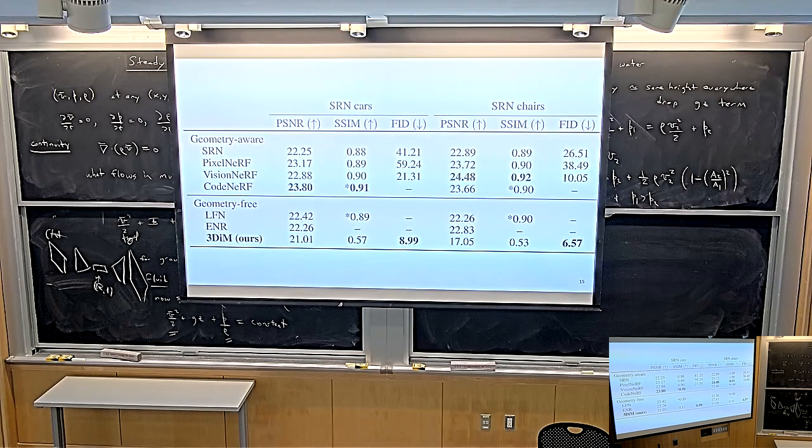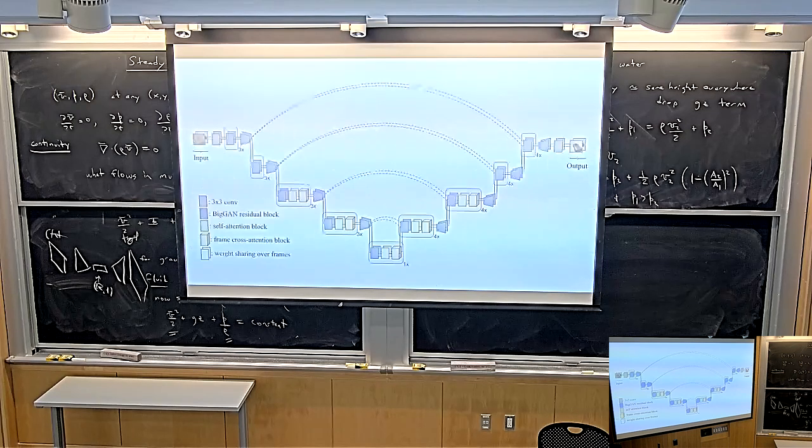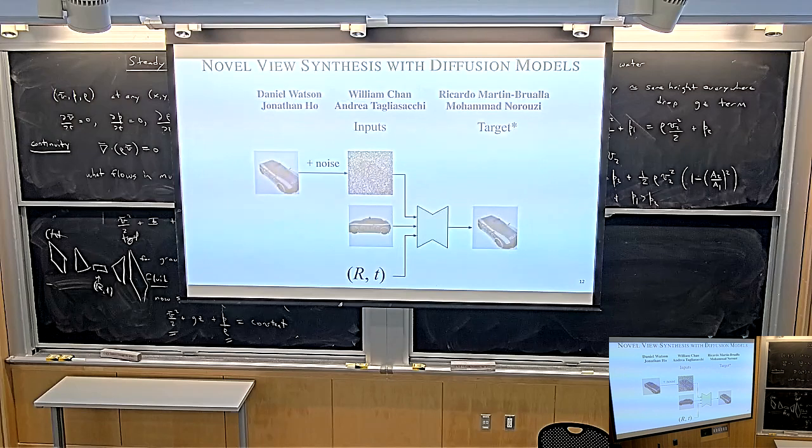Question? Yeah. So with this model, is it trained once and then works on all those objects, like it's general? Or is it like NeRF where it's... Yeah, not a dumb question at all. This is a model that is trained once, and then at test time it generates images with just a single forward pass.